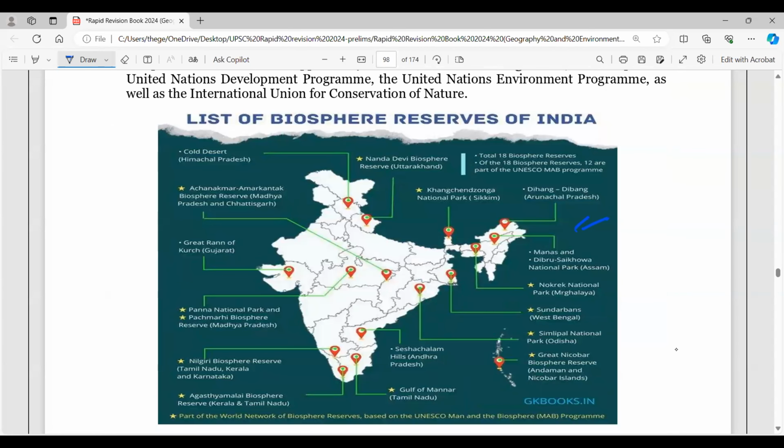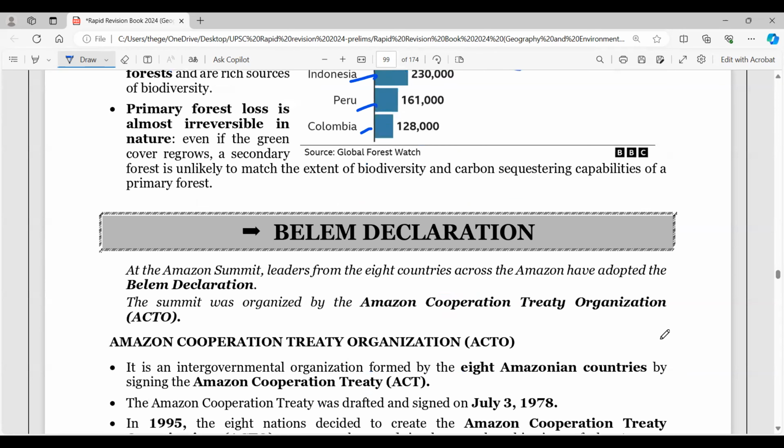So this is a very important Global Forest Watch report. Here in 2022, 4.1 million hectares of forest cover was lost. So what is important here? Top countries for primary tropical forest loss. Where is the maximum loss? Brazil, Amazonia is under threat. Then you have Democratic Republic of Congo, Bolivia, Indonesia, Peru, Colombia. Look into the losses that we are seeing around the world, right?